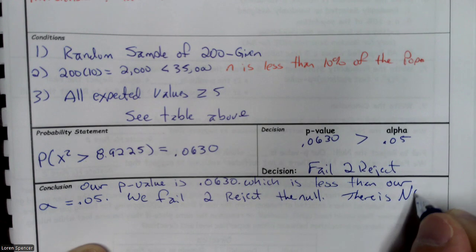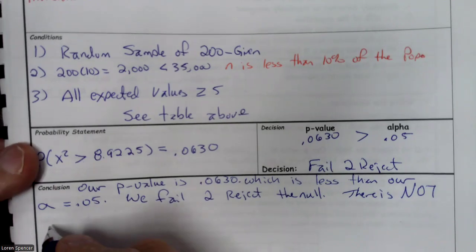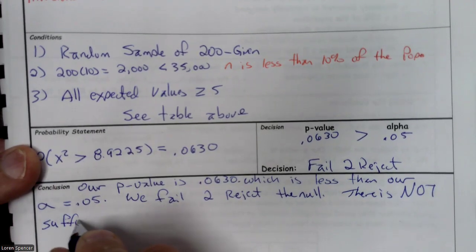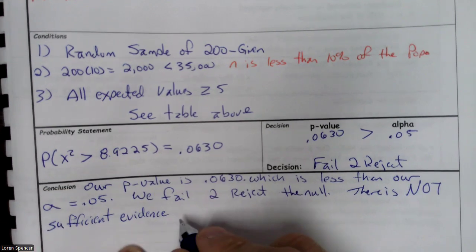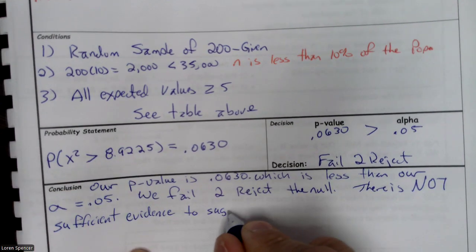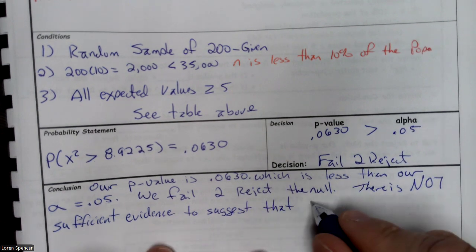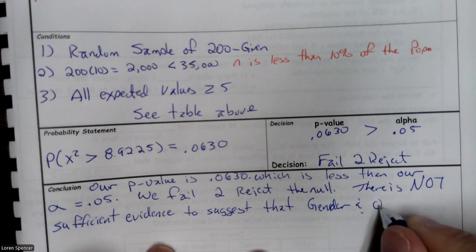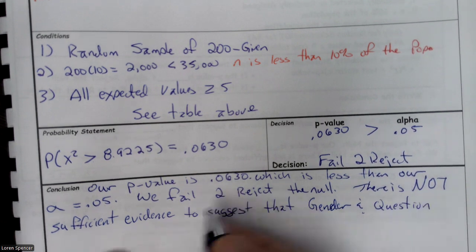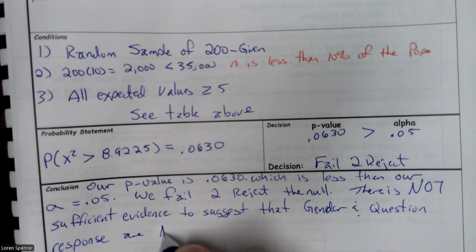There is not, remember, if we fail to reject, there is not sufficient evidence to suggest that gender and question response are not independent.